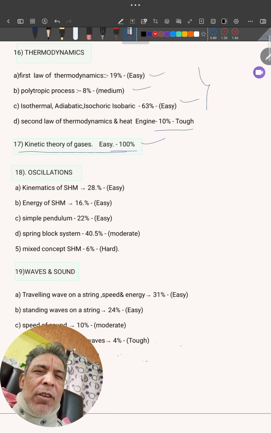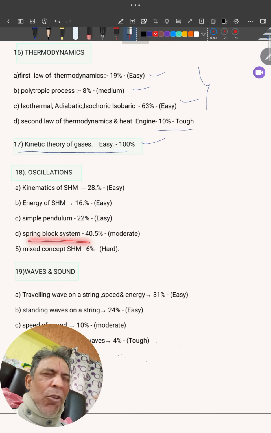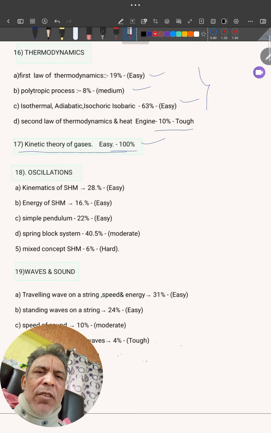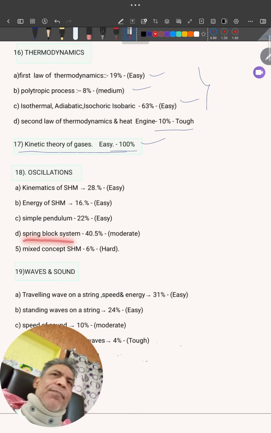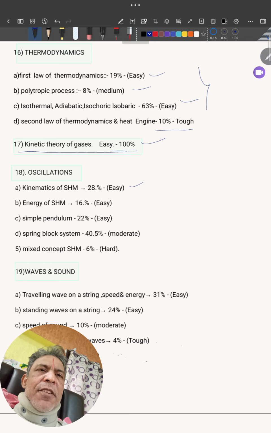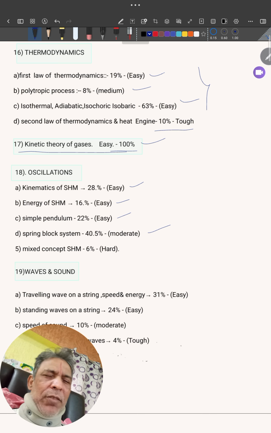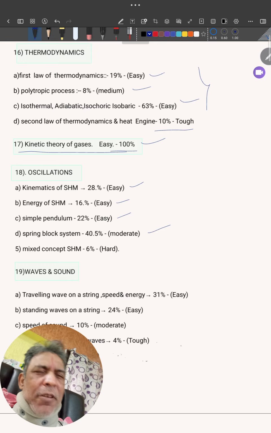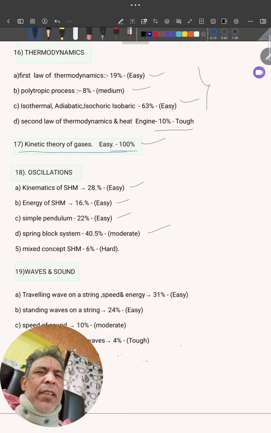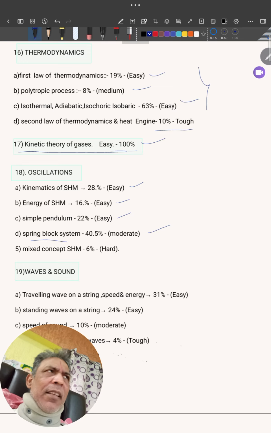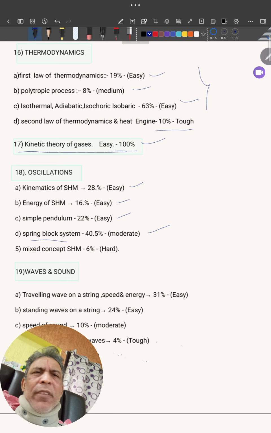And the spring block system is simple series parallel, not complicated. Work it out, you can manage. In this one, angular SHM also will come. So in SHM, these are the subtopics, with weightages and which are easy or tough, that I included. You can work out problems. For the higher weightage ones, work out more problems. You'll be on the safer side.